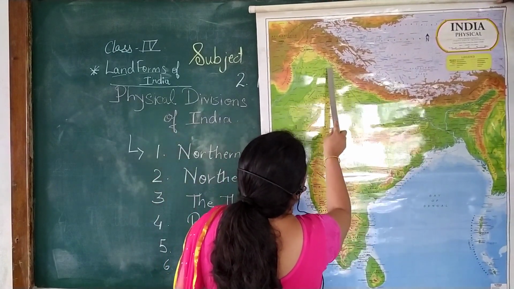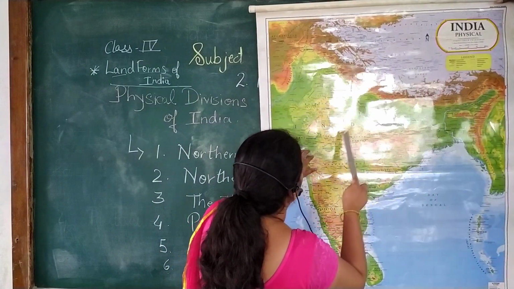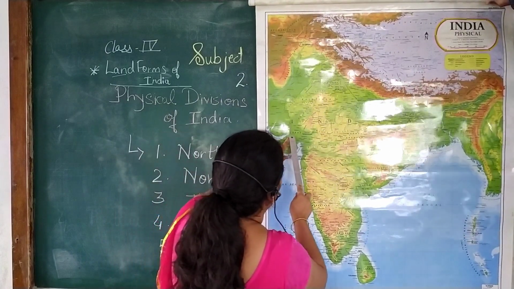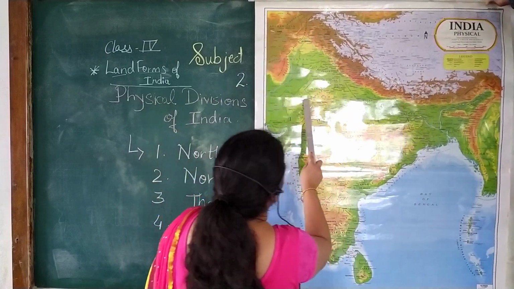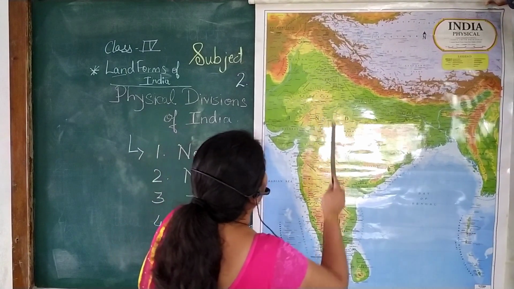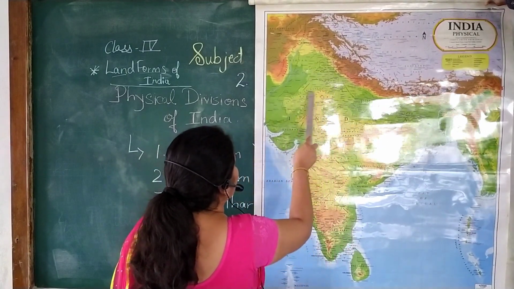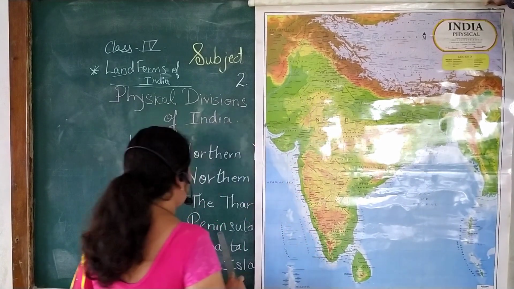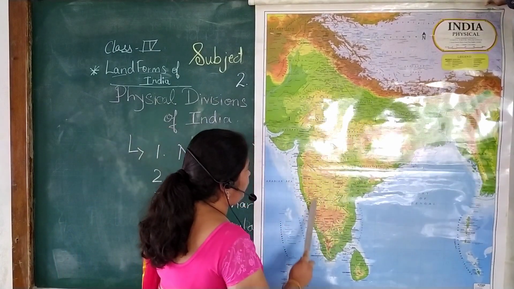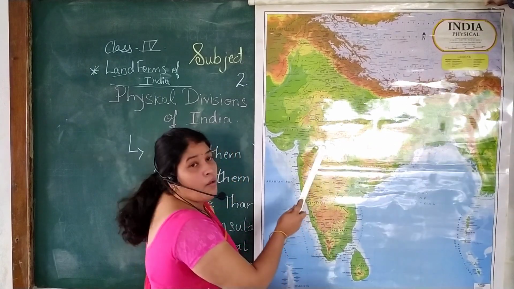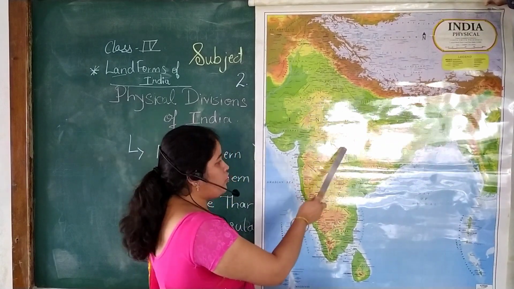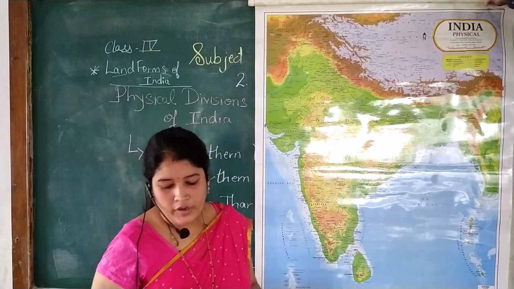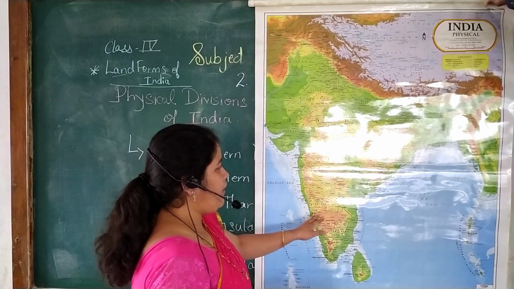So this is downside, the northern plains. Then to the south, in the northwestern part, see Gujarat, Rajasthan, and some parts of Haryana is the Thar desert. Here is the Thar desert. And then peninsular plateau, all this yellow portion is peninsular plateau, which is the Malwa plateau, Chota Nagpur plateau, and the Deccan plateau. These three form the peninsular plateau.